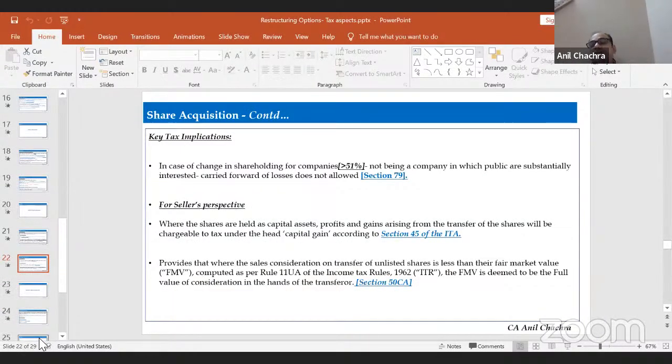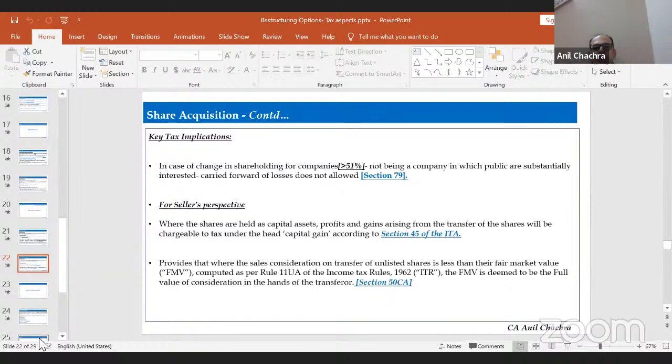In case of Section 79, it will get attracted in case of change in the shareholding of more than 51%. So losses, if you are going to acquire the shares of another company, and if there are any losses, that will not be allowed for the existing company because the shareholding will get changed by more than 51%. That we need to take care of.